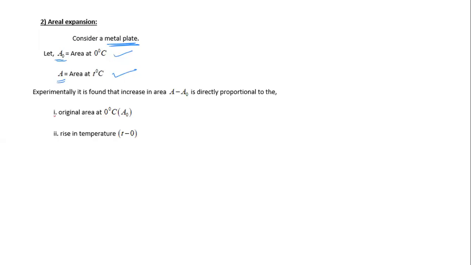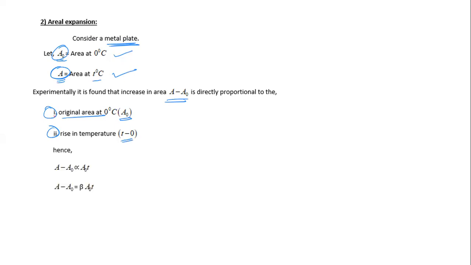Now experimentally, it is found that the increase in area, meaning A minus A0, where this is the larger area and this is the smaller area, is directly proportional to the original area A0 and the rise in temperature, T minus 0. We can write it in a mathematical way.